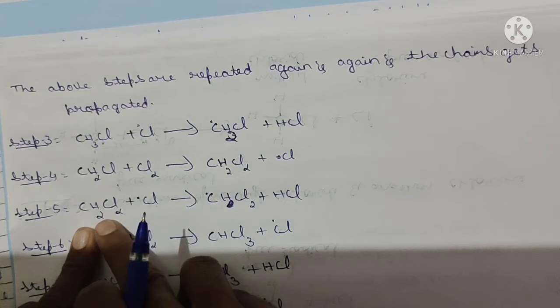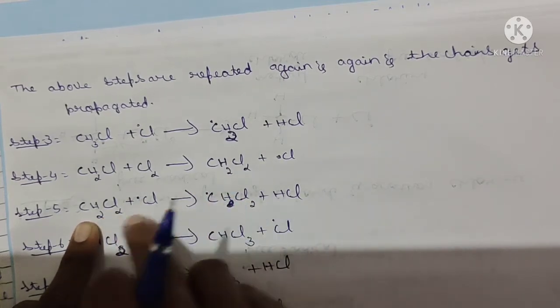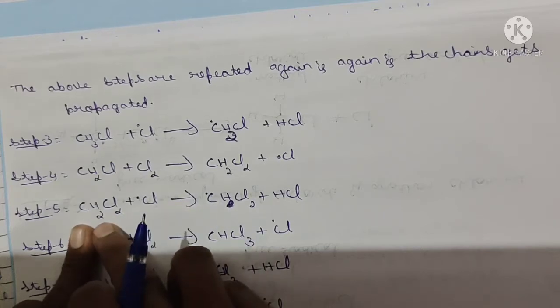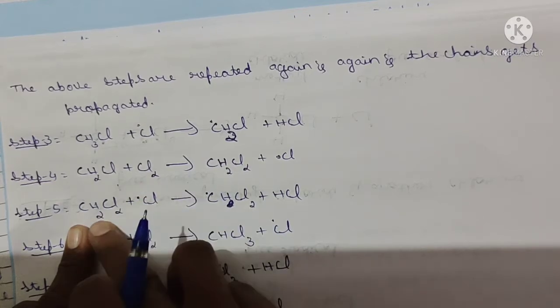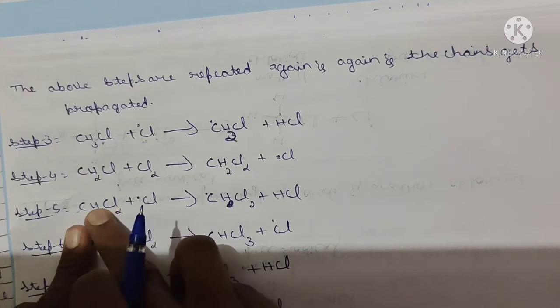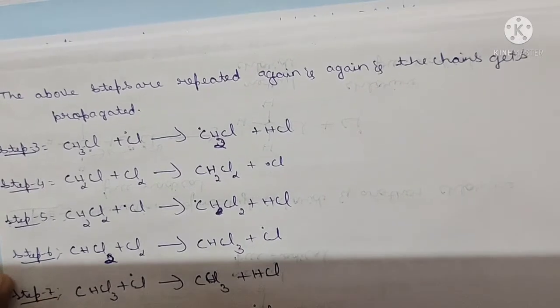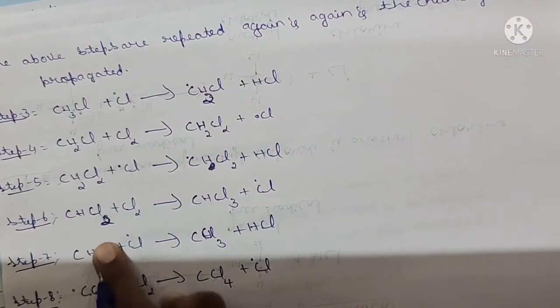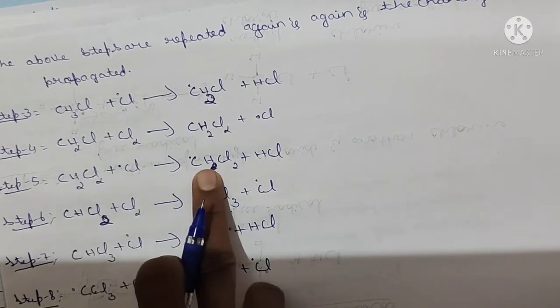Here one hydrogen is replaced, and CHCl2 is formed. One hydrogen is replaced means this hydrogen is transferred to the chlorine free radical. The hydrogen from the CH is transferred to the Cl to form HCl. This is the concept. This is step 5. Now next is step 6. In step 6 what happens, the same CH2Cl2.